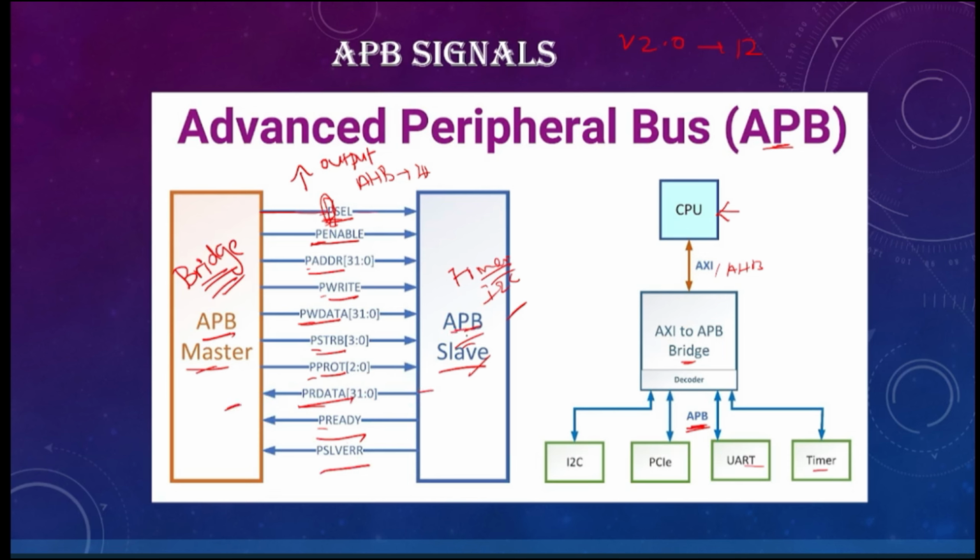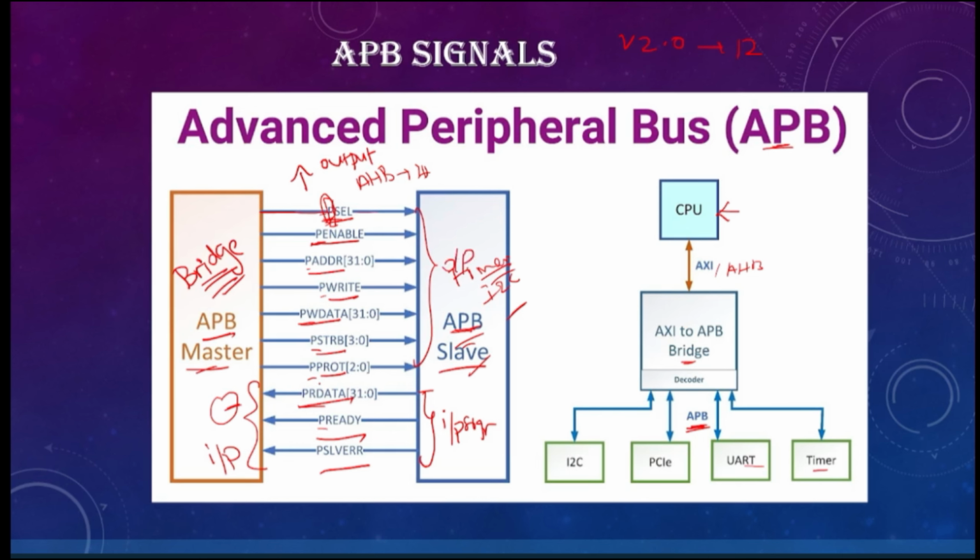That means the slave is responding and the master is receiving it. So these three signals are the input signals, because they are received by the master, and the others are all output signals for APB.